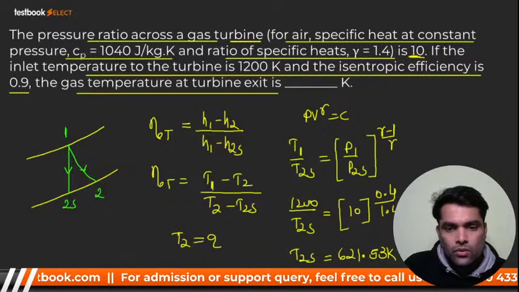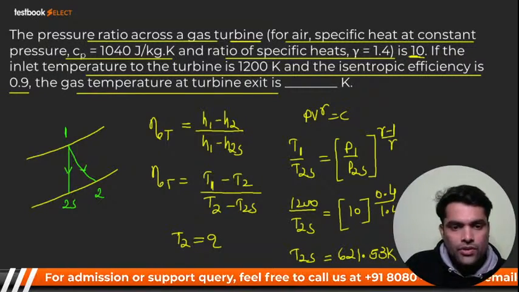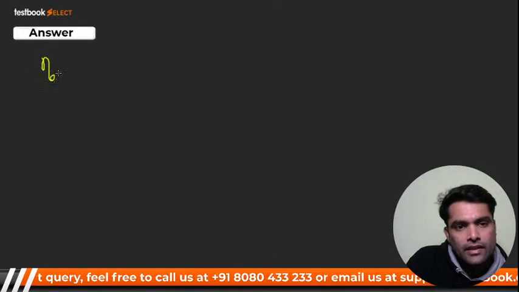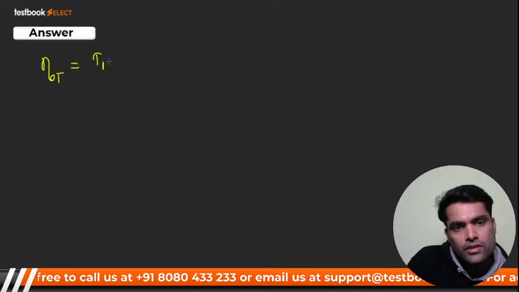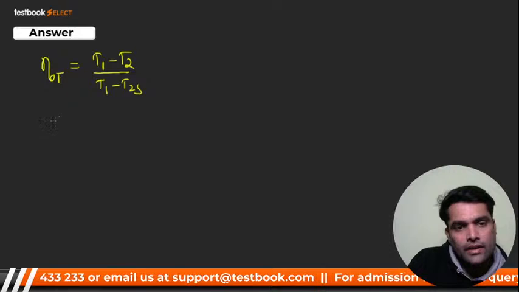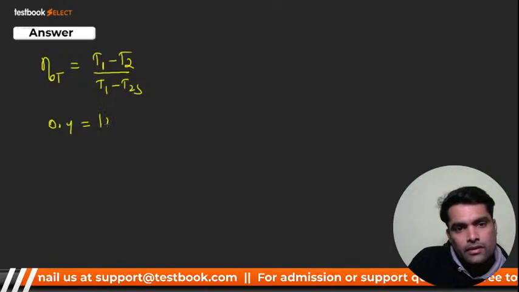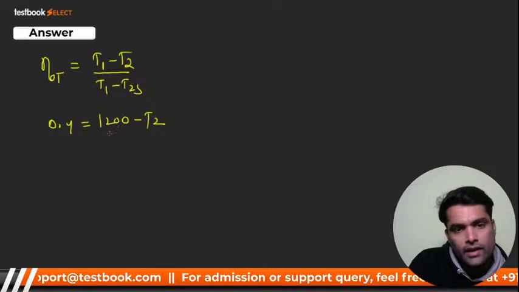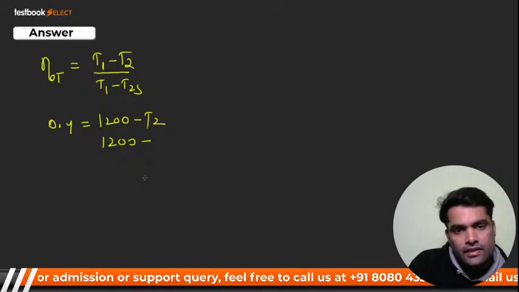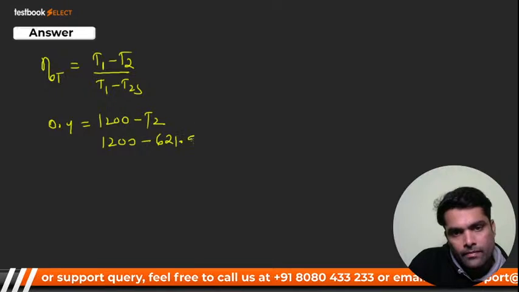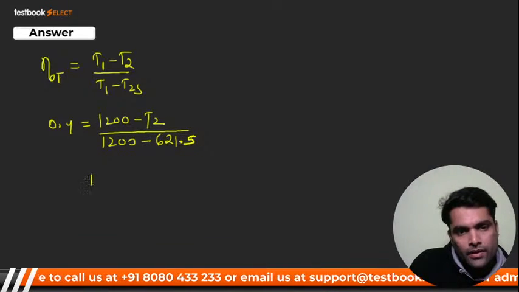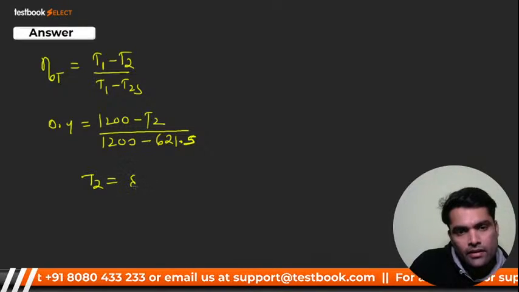Now, our question has still not been completed. We have to calculate. Now we'll put the values. Eta of turbine is given, that is none other than T1 minus T2 divided by T1 minus T2s. It is 0.9. T1 is 1200 minus T2, which we have to find out, divided by T1, again 1200, minus T2s, which we got as 621.5. So from here you will get T2.